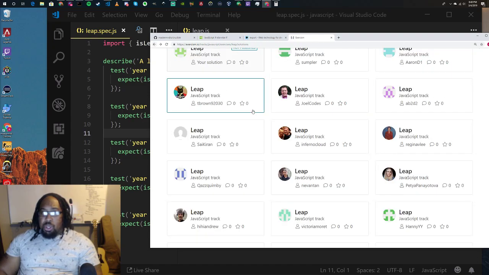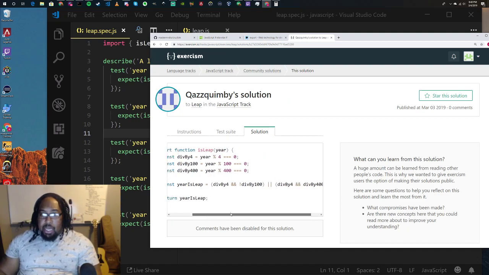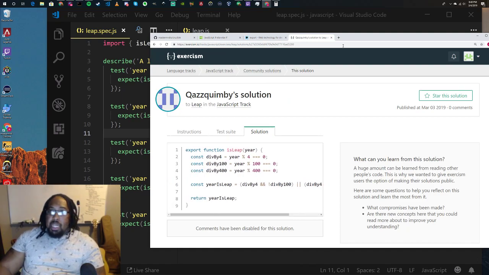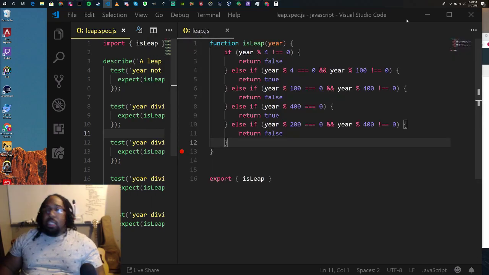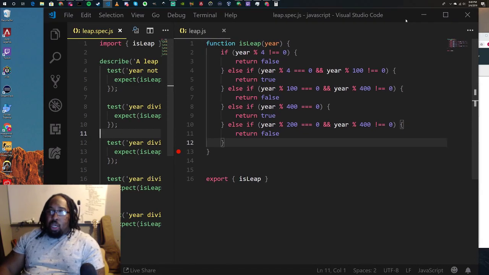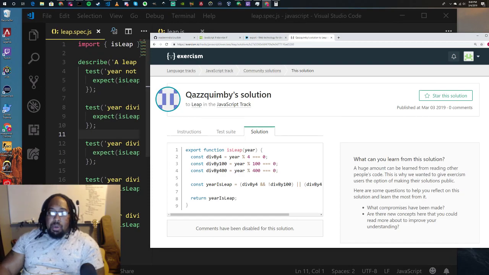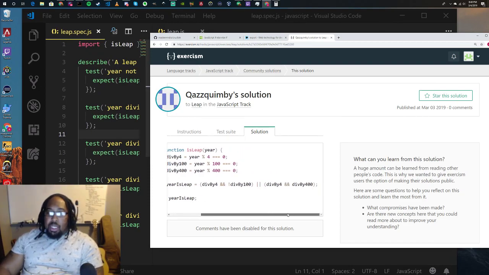And if you go through, you'll see different ways that people did it, which is cool. So this person did it in a much more similar way to how we did it. And we all achieved the same thing. This is very much what you're going to see in a coding position. This is why people want you to do coding challenges for their jobs, not really to see if you can get the right answer. You can almost always brute force the right answer the way that we did it just now. But they want to see the way you solve problems, and how to use the tools available to you to do so.